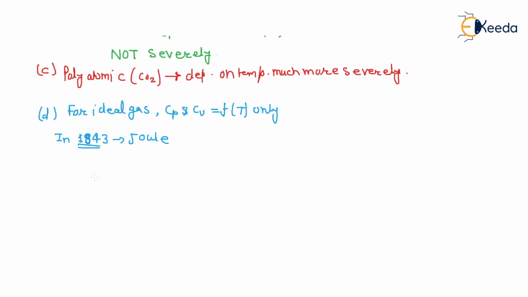See, in this case, there is a water tub. This is your water tub. And in the water tub, there is water, and in the water, we put two bulbs.